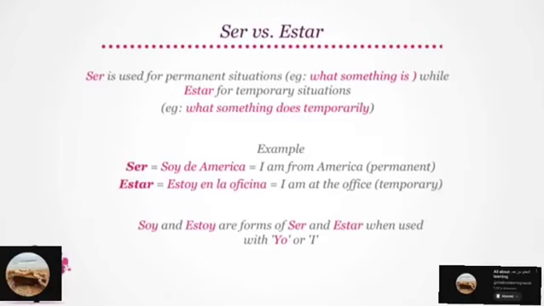An example of estar will be estoy en la oficina, which means I am at the office, a temporary situation. Note that both soy and estoy are forms of ser and estar respectively when used with yo or I.